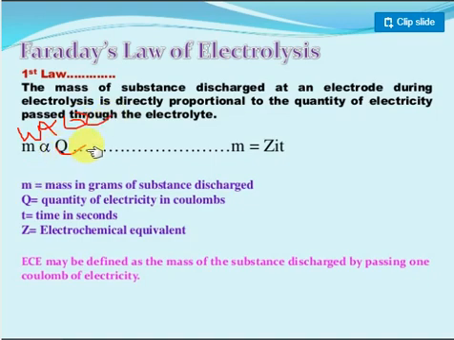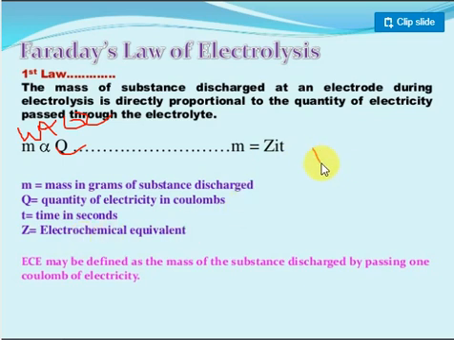What does the Q value mean here? It depends on how much time we are passing electricity. The quantity of electricity is current I in amperes times time in seconds. To remove the proportionality, I use a new constant called Z. Z is the electrochemical equivalent constant. Once again, the electrochemical equivalent constant.